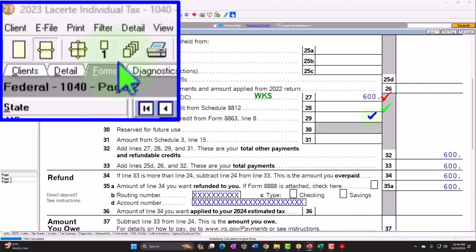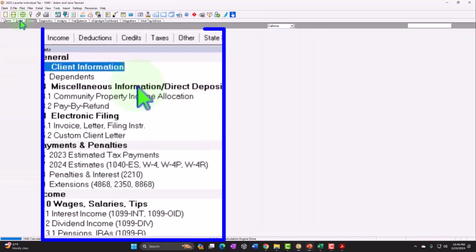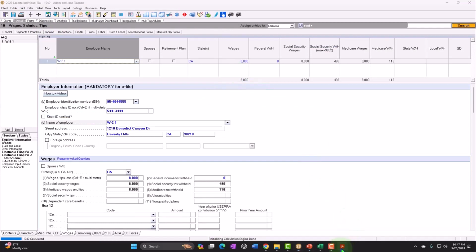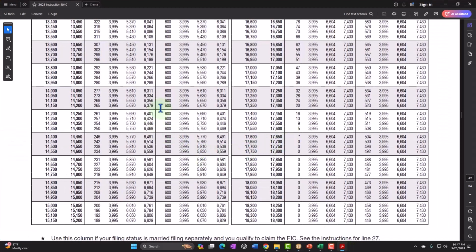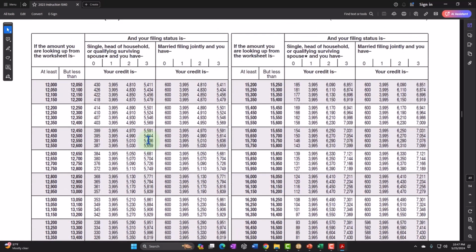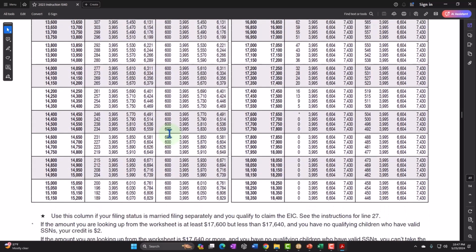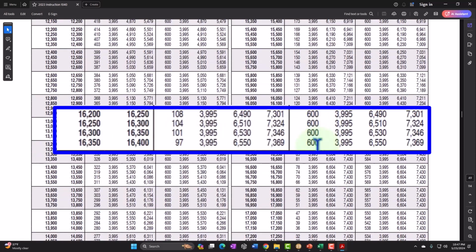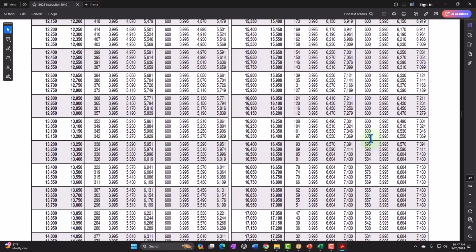So if I increase the income threshold, it's adjusted a little bit for two people. So let's check it out over here. I have the 600 maximized income for a married couple. So with 0, I'm over here, and it goes down to here for a married couple, and it can go up to 16,400 and still get that $600.